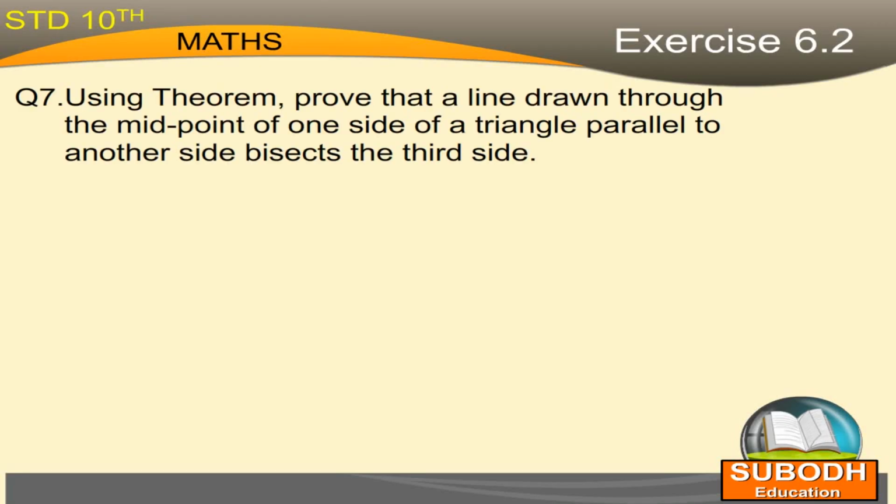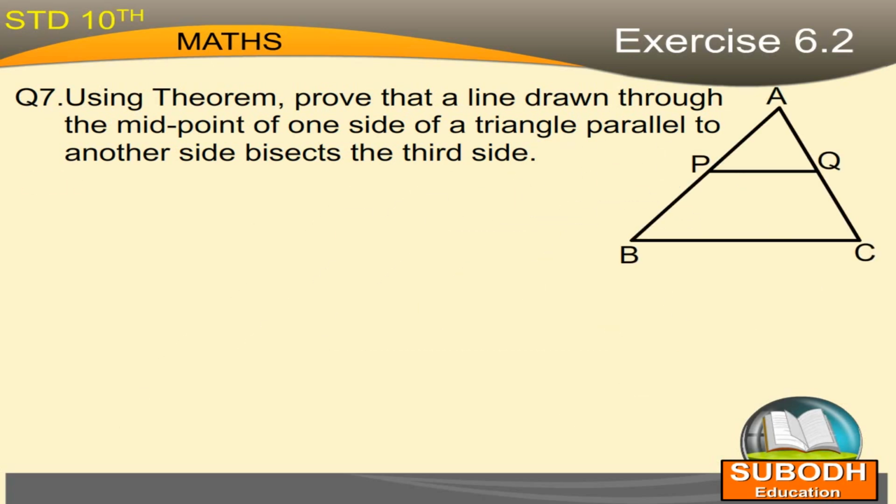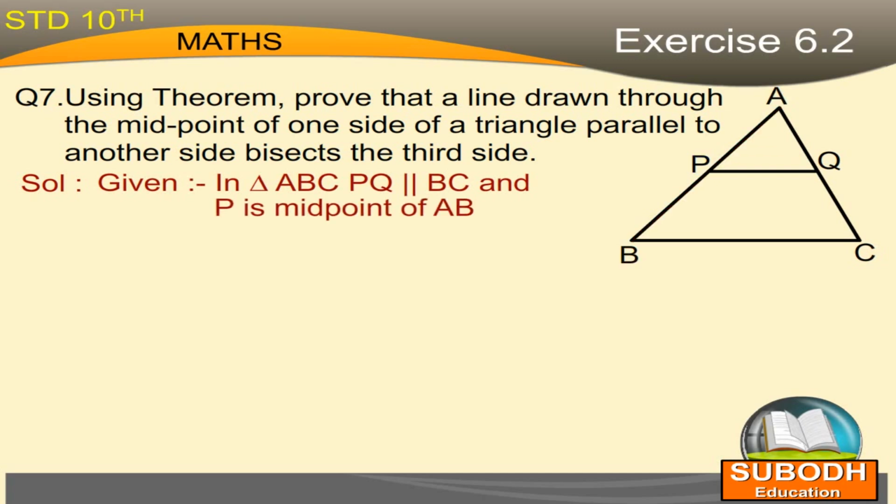Question number 7. Using the theorem, prove that the line drawn through the midpoint of one side of a triangle parallel to another side bisects the third side. Given: in triangle ABC, PQ is parallel to BC and P is the midpoint of AB.